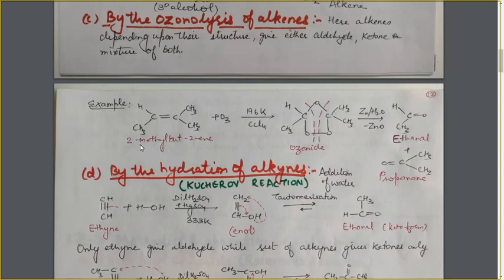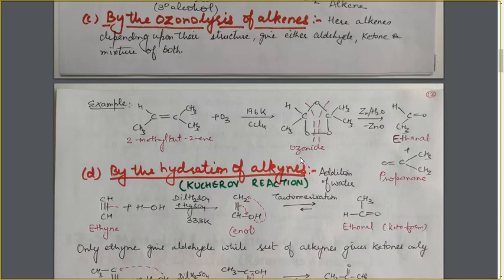There is an alkene, that is 2-methyl butene. In this alkene, on the two doubly bonded carbon atoms there are alkyl groups. On this carbon atom, there is only one alkyl group, and on this carbon atom there are two alkyl groups, that is, two methyl groups. In the first step, we will treat it with ozone in a medium of CCl4. As a result, these two bonds will be broken and this structure is formed, which is known as the ozonide.